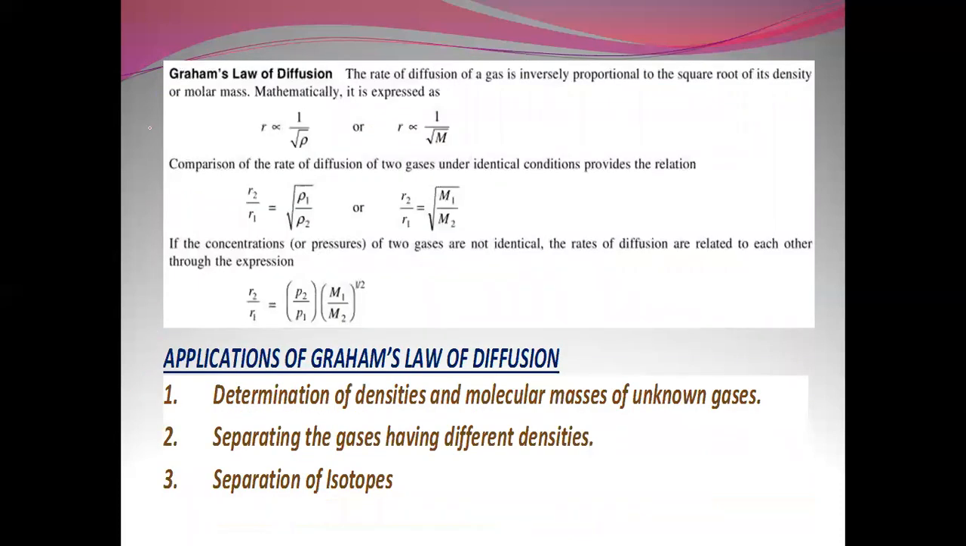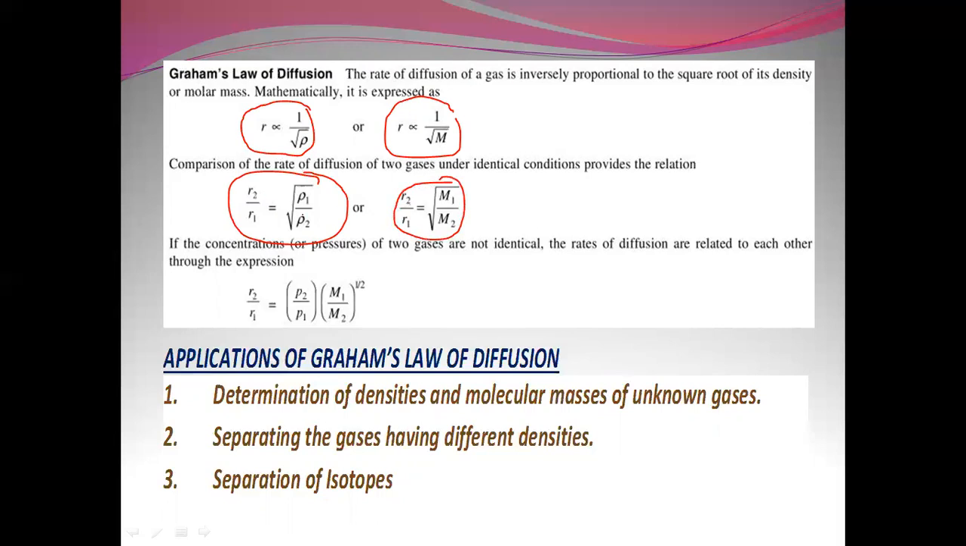Now, let us talk about Graham's law of diffusion. Graham's law of diffusion states that the rate of diffusion of a gas is inversely proportional to the square root of its density or molar mass. So here, rate of diffusion is inversely proportional to the square root of density, or you can say square root of molecular mass. In comparison with the initial and final, you can write the rates with reference to two different gases and their two different densities and molecular masses, and we can relate it in this way.